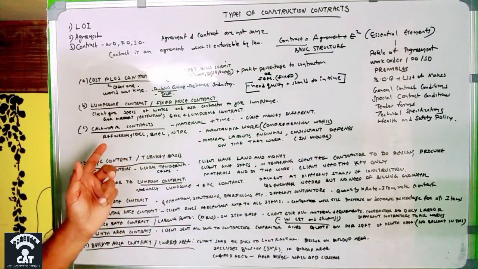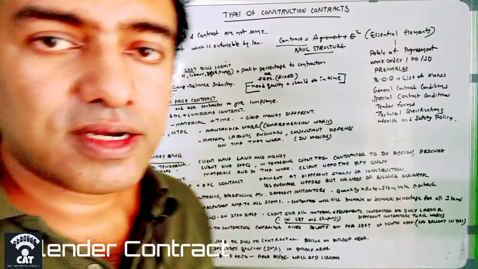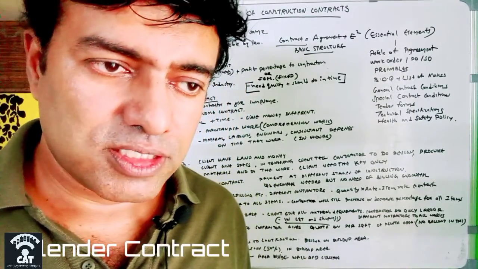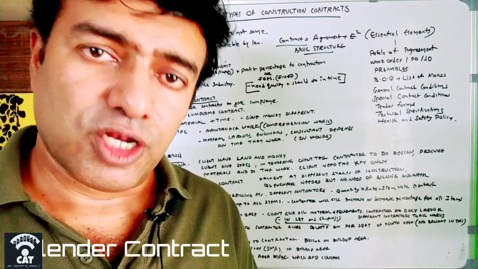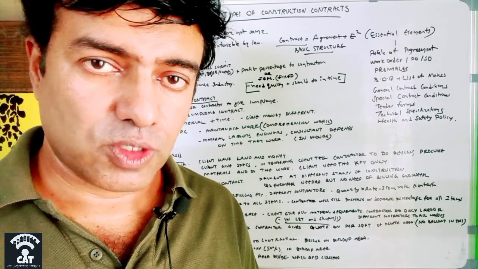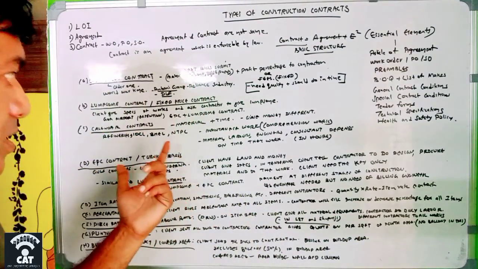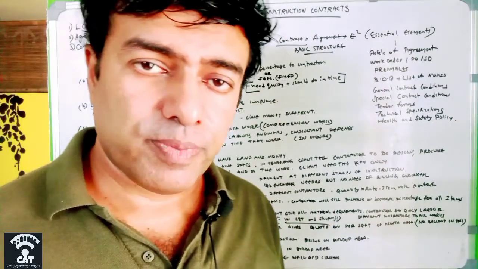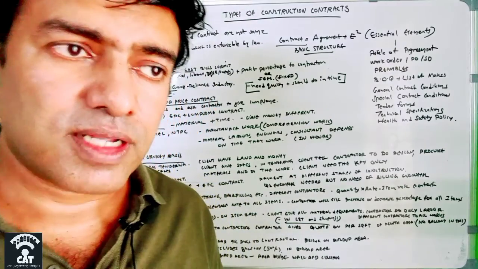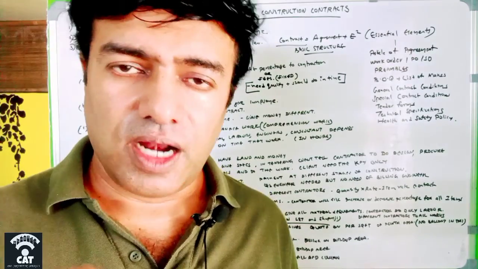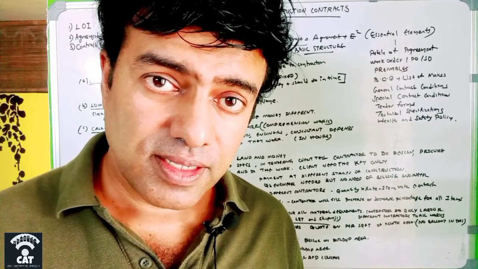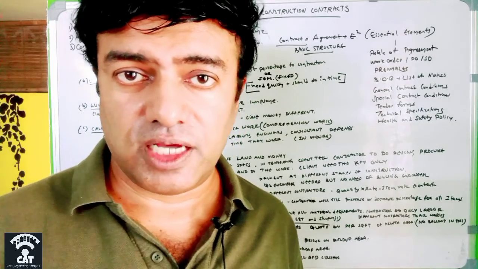And so the third one is calendar contracts. Calendar contracts are the contracts that refineries are usually based upon. In refineries like HPCL or IOC or NTPC, they used to depend upon calendar contracts only. So in calendar contracts, the client has to give money for materials as well as time. These two factors are important.